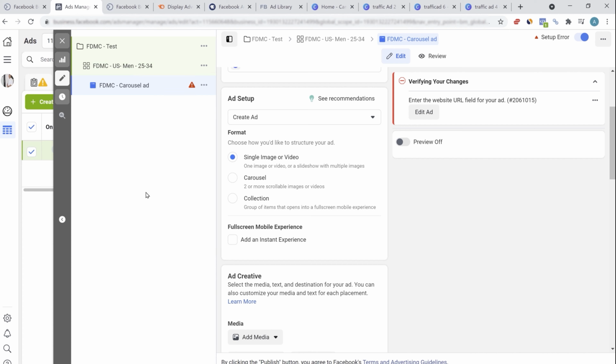And once the ads are run, then you will see which creative is getting the highest CTR and which creative is getting the best return. So testing is extremely important. And if you're not testing, you're just wasting your budget.